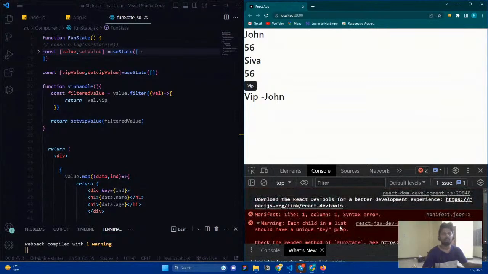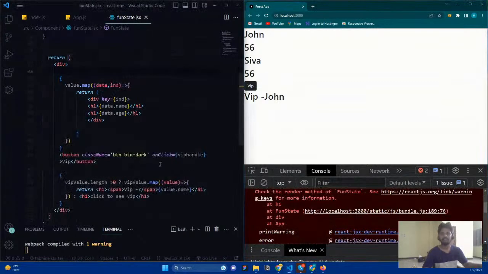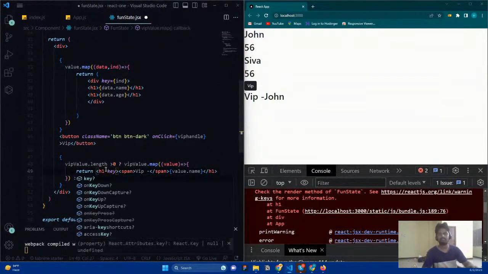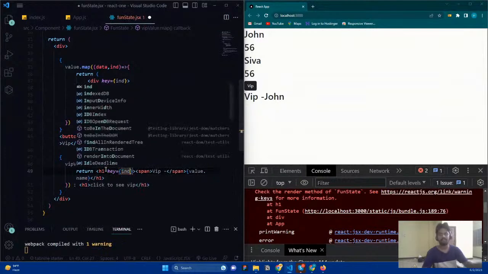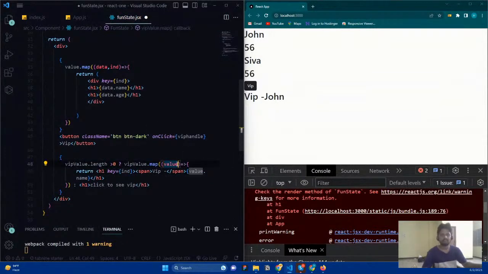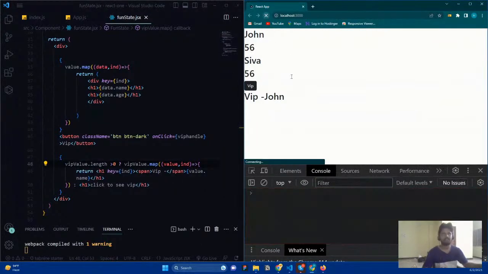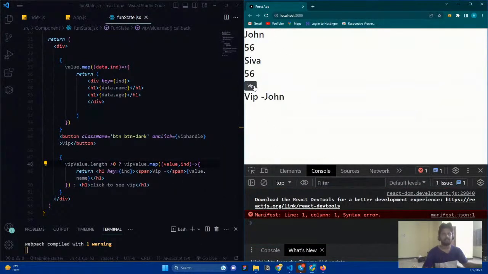So now if someone clicks it, you can see VIP John is coming. But the problem is we are having the key, so I need to pass the key here. So here it is going to add to the H1 tag. I'm going to say the key is going to be the index that we are fetching here. Okay, now let us refresh. Now there is no error. If I click it here, you can see the VIP is going to be John.